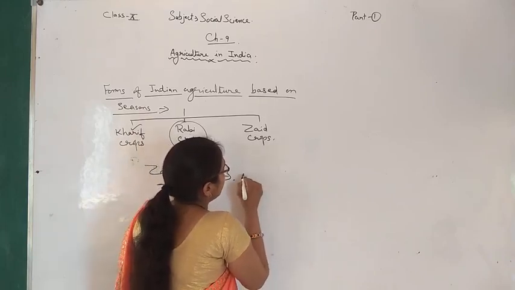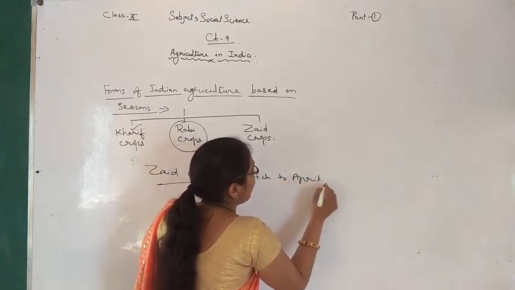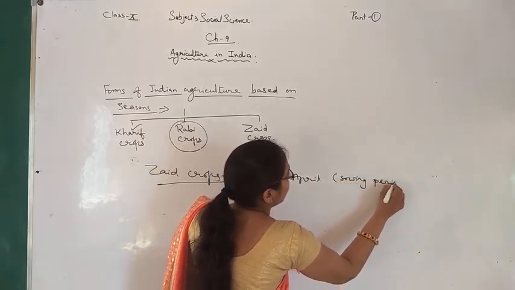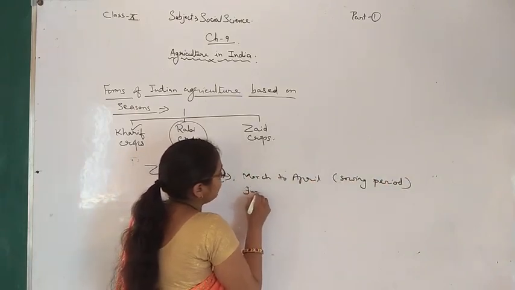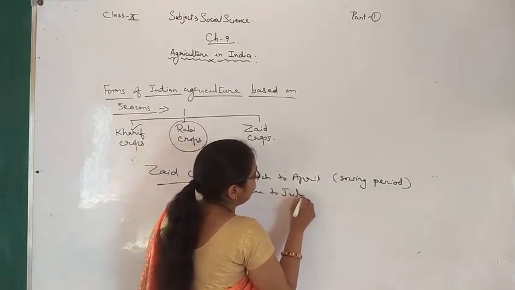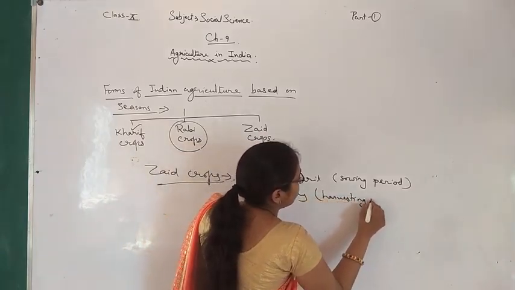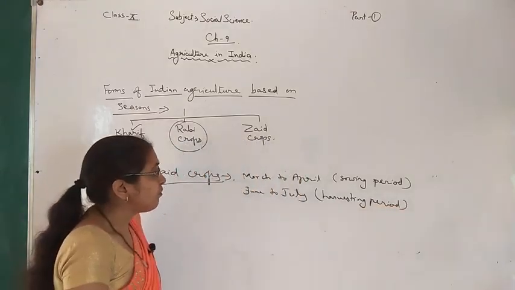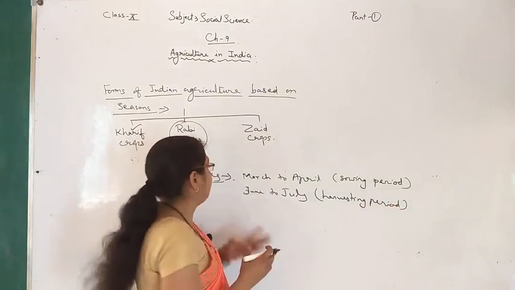So we can write here the duration: the month March to April is the sowing period, and June to July is the harvesting period. Now which types of crops are included in the Jayad crops?